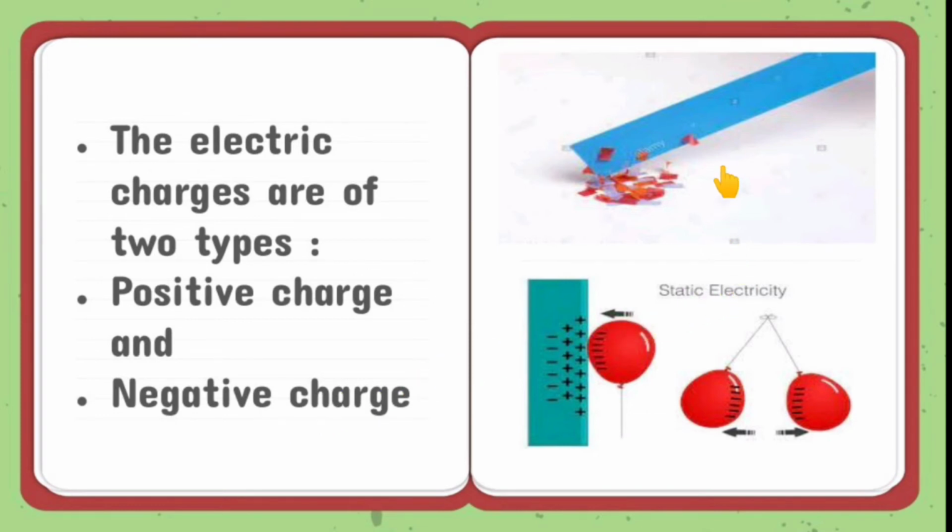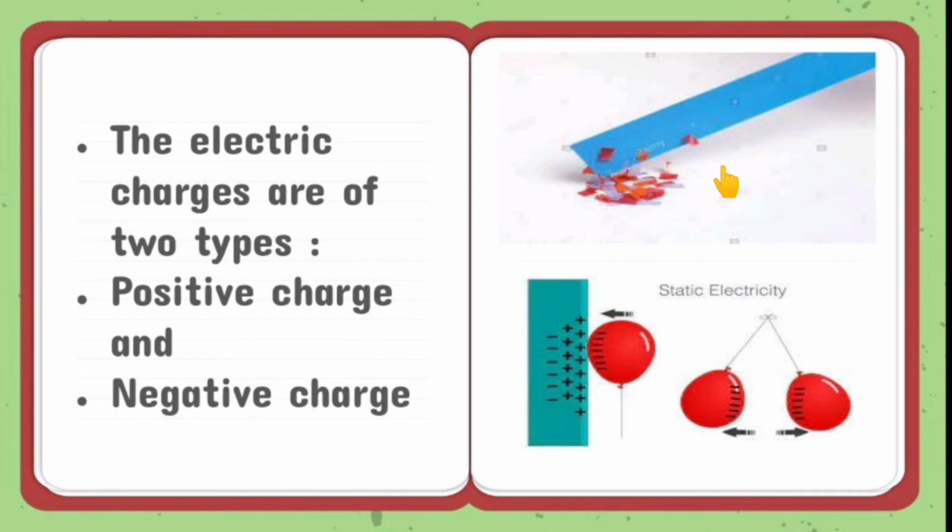You can see one of the examples. There is a plastic scale and you are rubbing this plastic scale on your hair, and after rubbing it, take this plastic scale near some pieces of paper. What will happen? This plastic scale will pull these pieces of paper towards it. So pieces of paper will stick to this plastic scale.